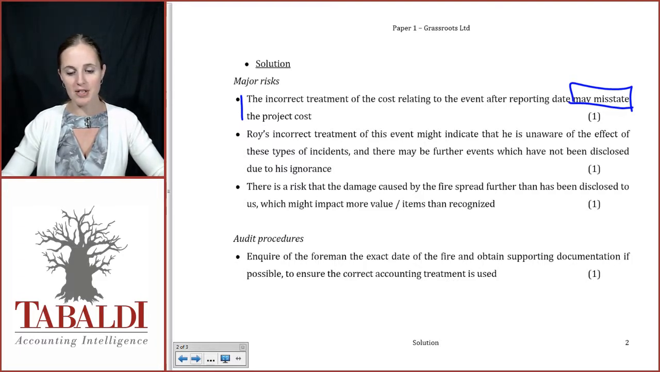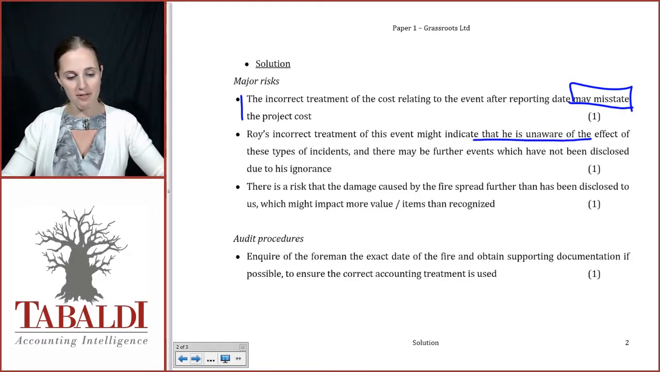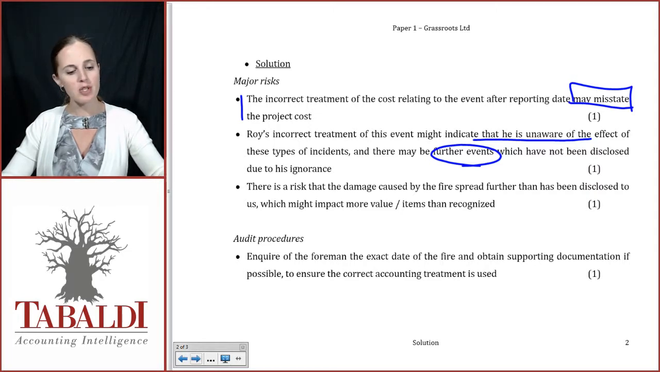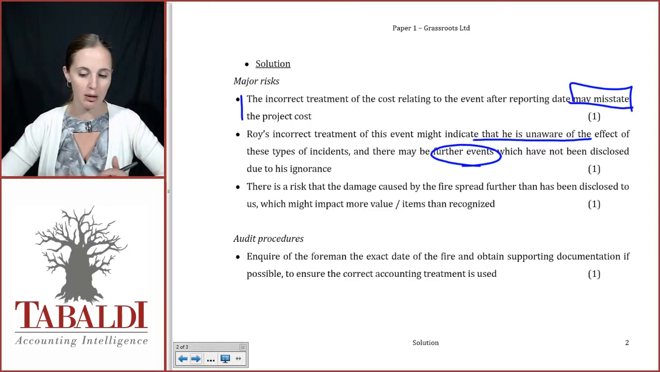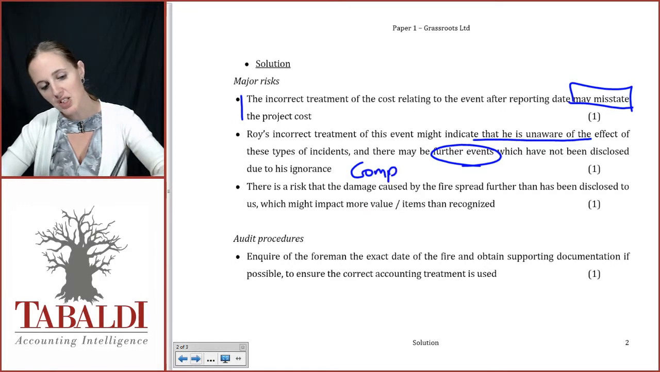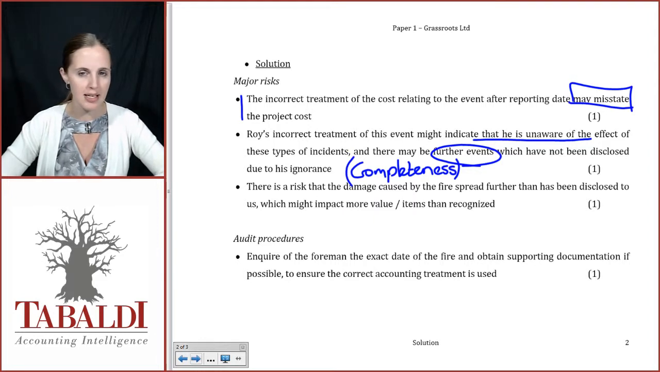Roy's incorrect treatment of this event might indicate that he is unaware of the effect of these types of incidents. Therefore, there may be further incidents which haven't been disclosed. There was no information in the question that led you to believe that this has taken place. Here it is purely a case of common sense, and it's something we should keep in mind. Any items or information that is negative is more likely to be left off your client's information. Therefore, with negative information, in a lot of cases, we're sitting with the issue of completeness. The problem with completeness is that there is generally nothing to indicate that something has been left off. You have to go and look for it. Very seldom can you identify completeness issues by items that have cropped up.